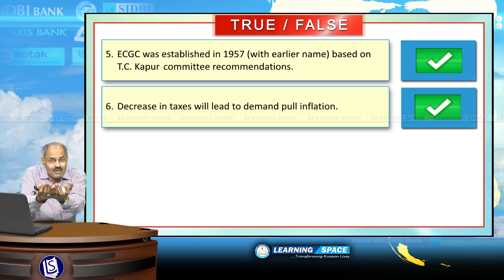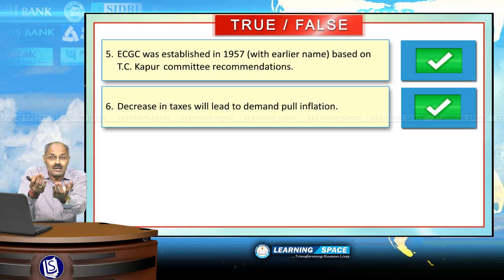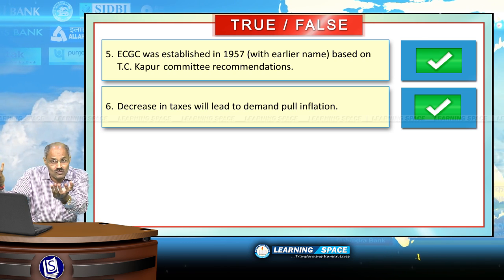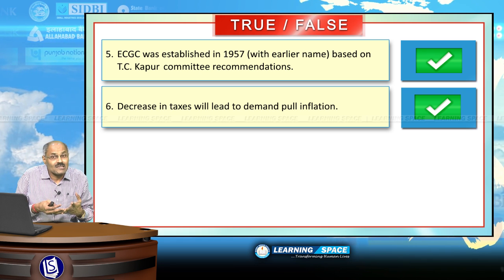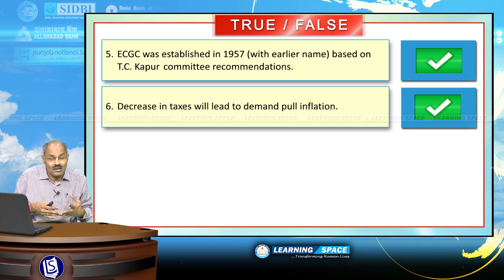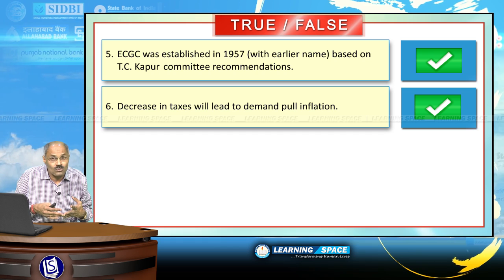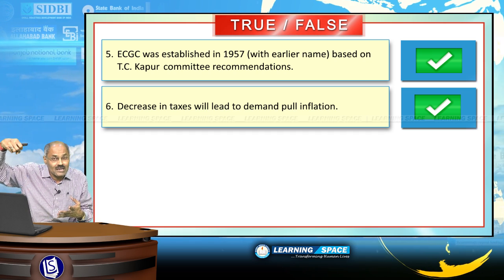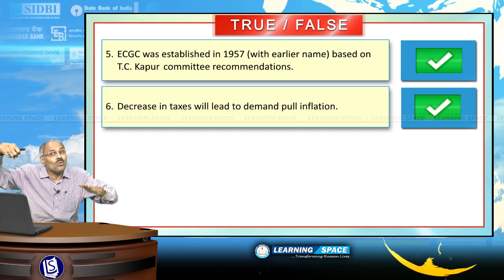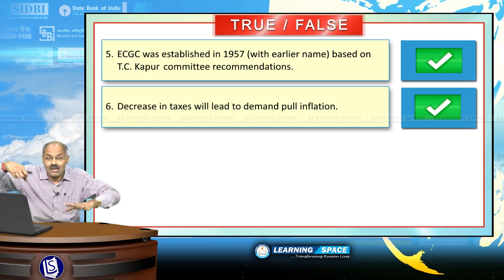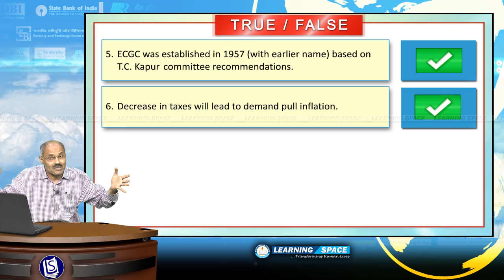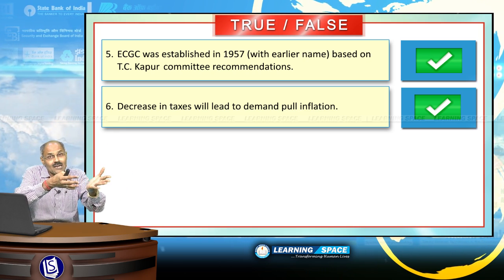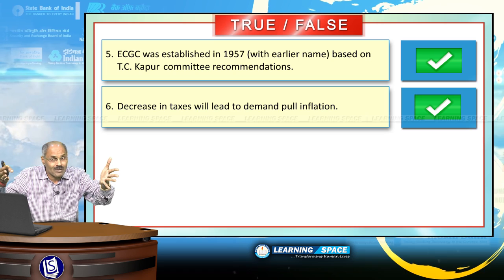If you spend more money, what will happen? There will be demand for consumer goods. Because of demand for consumer goods, this demand pull inflation will be created. So, demand pull inflation is a result of lowering of taxes. There are several other reasons. I am not going into those factors, but here this sentence, decrease in taxes will lead to demand pull inflation,